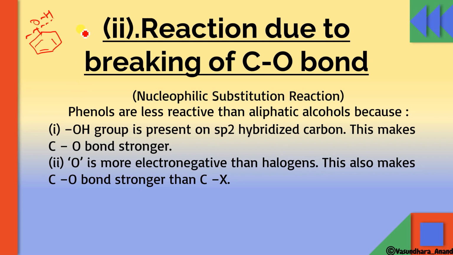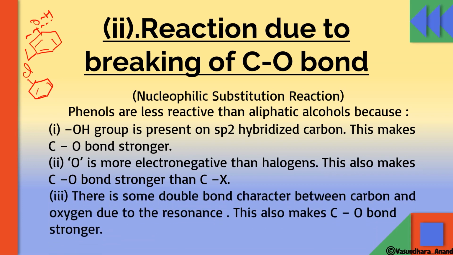Okay, so if I'm talking about this one, this is chlorobenzene, and this is phenol. So which bond is stronger? Although in both cases resonance stabilization is there, this bond is going to get sp2 hybridized character. But out of these two, which one is stronger? This bond is stronger than this because oxygen is more electronegative than the halogen. This also makes CO bond stronger than CX bond. Got it? Okay, so there is some double bond character between carbon and oxygen due to resonance, and this also makes CO bond stronger. So all three reasons I have already explained to you.